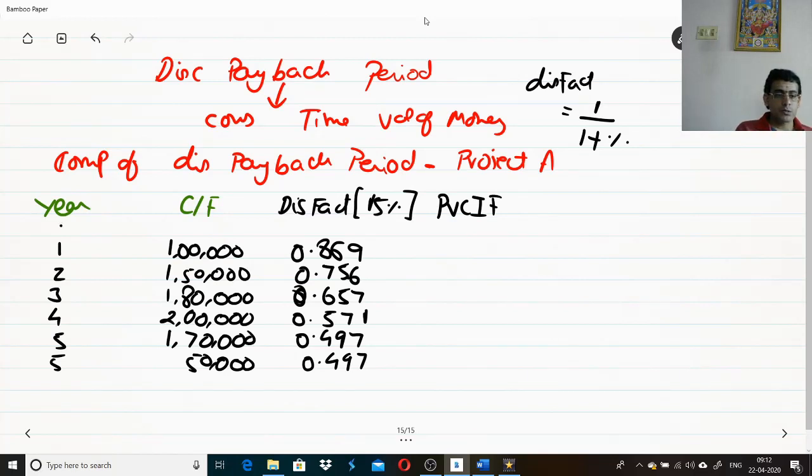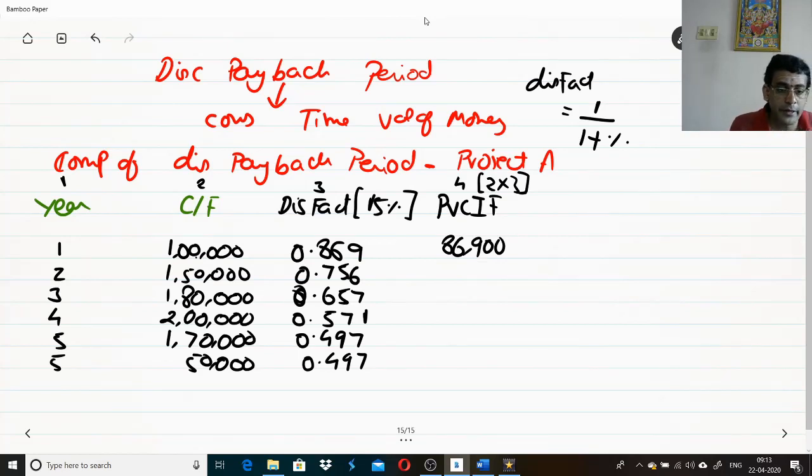If I call this column number 1, column number 2, column number 3, and this column number 4, what we are trying to do there? We are trying to multiply column 2 with column 3. So column 2 will be multiplied with column 3. That means 1 lakh into 0.869. That is going to give you 86,900.